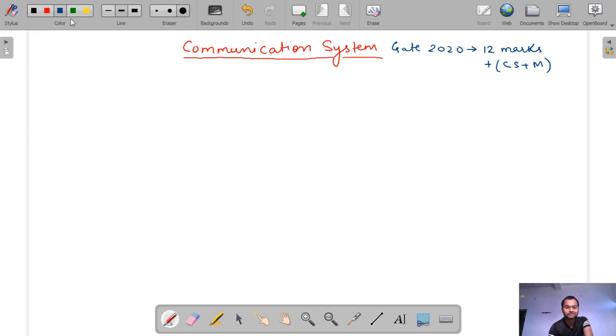And the syllabus you can check on the internet, but I will tell you the two important parts in the communication system. The first one is analog communication. Nowadays questions come from here very rarely, but it is also important. In some years questions repeat too much in analog communication. And the second part is digital communication.